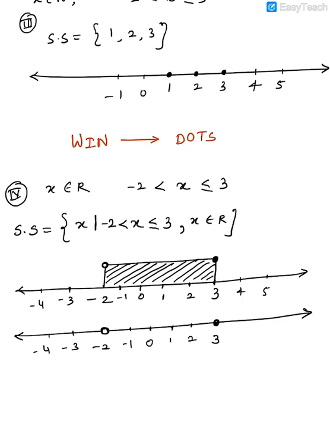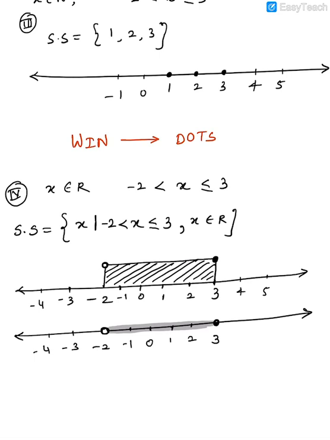But guys, what is important here is that in these cases you will have to make this line bold in between. Look, from -2 till 3, I'm making it a dark line, or highlighting that line, just to show that every point in between is included. I have used a highlighter here. You can just use your pen and make it a darker line. I think the first method is a better one to represent, because sometimes you may not shade it properly, or while darkening your pages may tear off. So it's better to follow the first method.